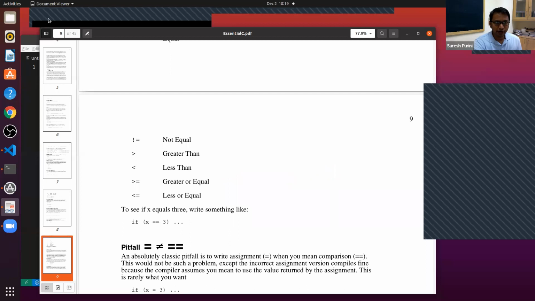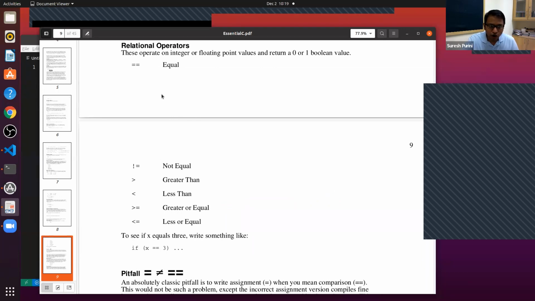This is what I would like you to learn. In the class, I will not take time to introduce you to all the relational operators. But if you go and see, like we used one relational operator, you can go check what the other relational operators are that are available. And what do they mean? You should learn by yourself.